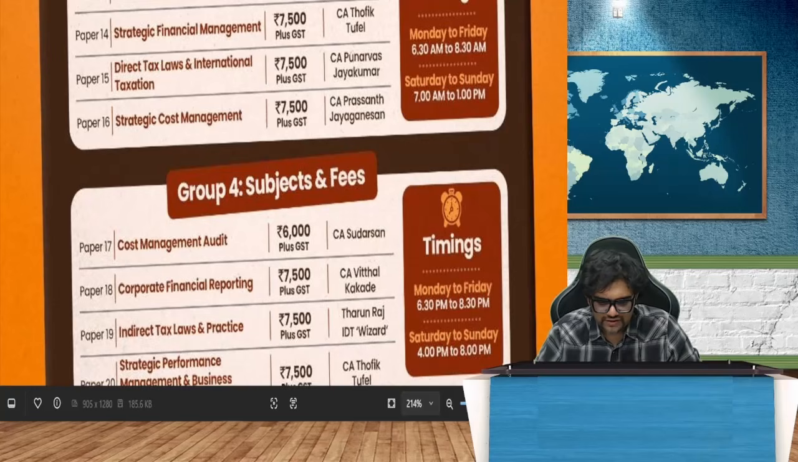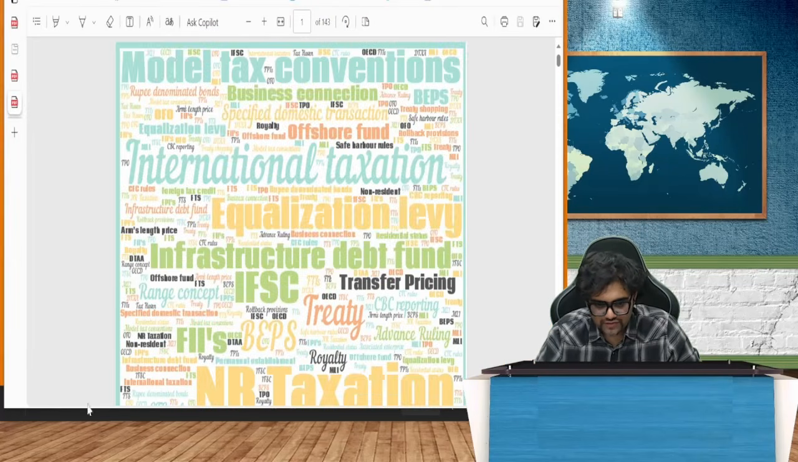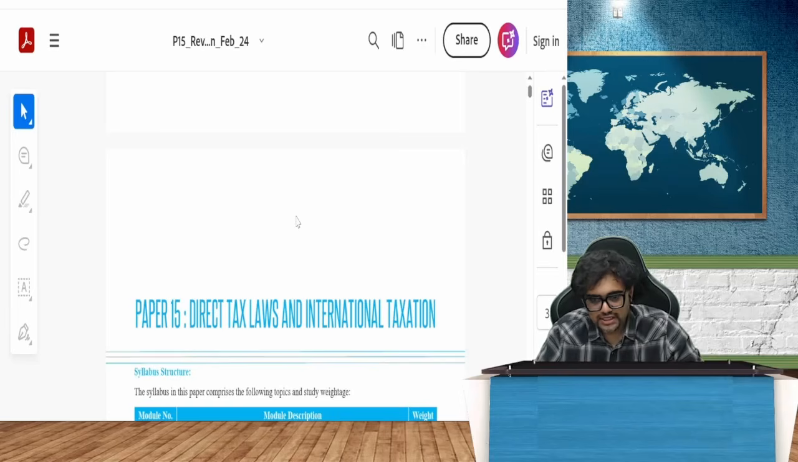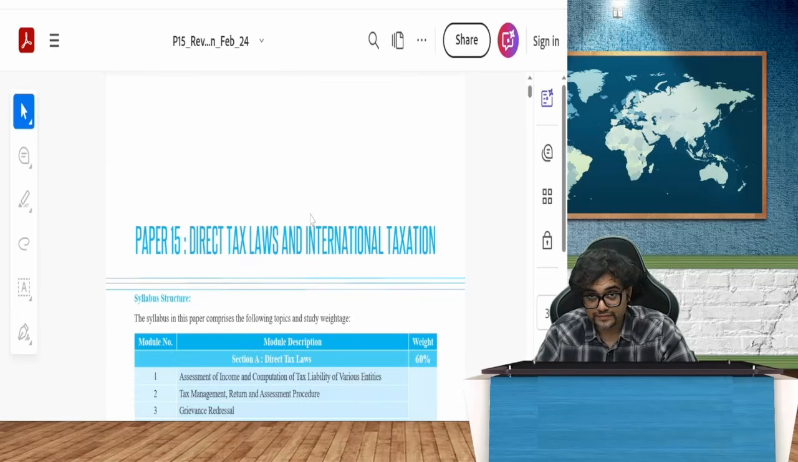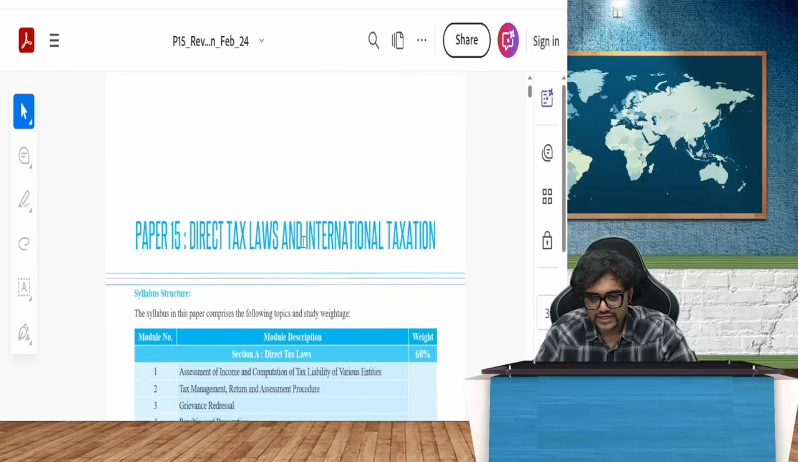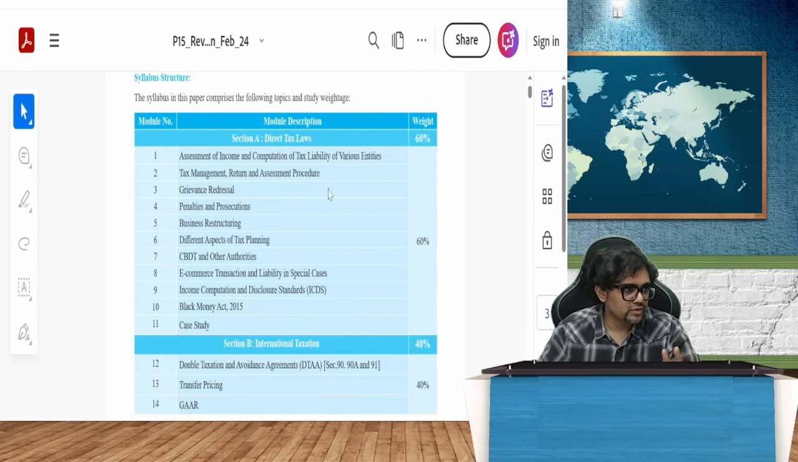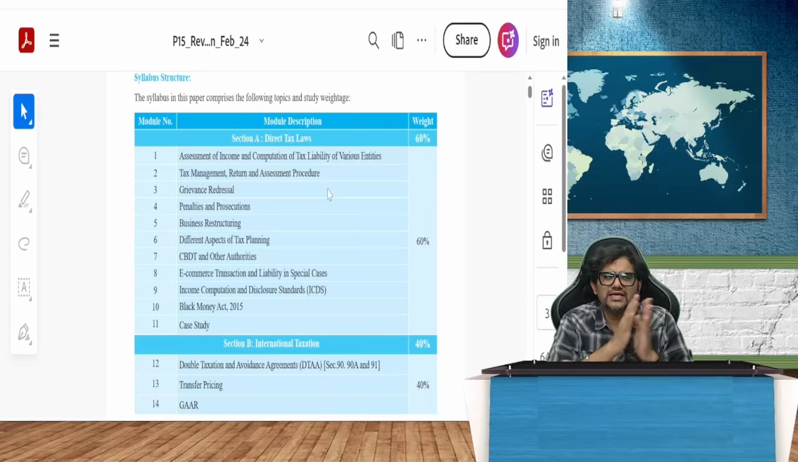So on that note, my dear friends, let me take you through the material. First and foremost, I'll show you the CMA material which you have from your institute: Paper 15, Direct Tax Laws and International Taxation. The entire income tax syllabus for CA and CMA is almost the same, but in CA they have organized it differently, and in CMA they have organized it differently.